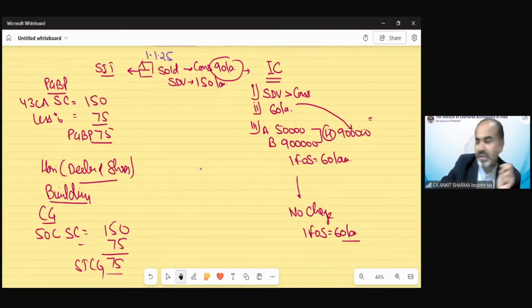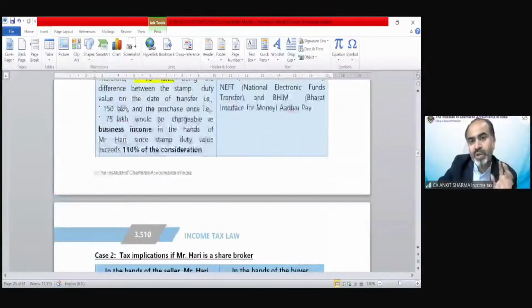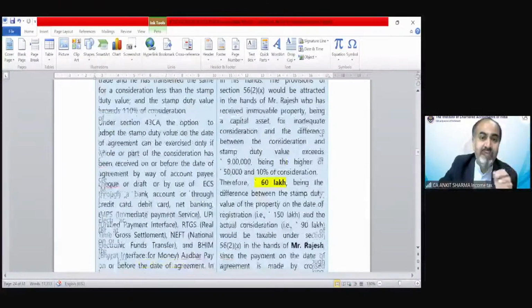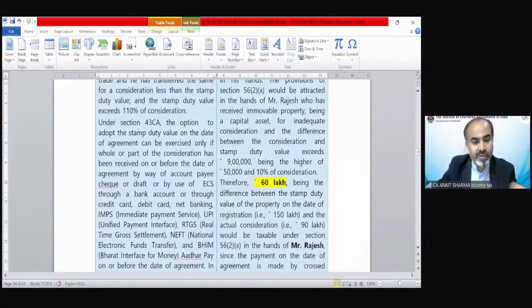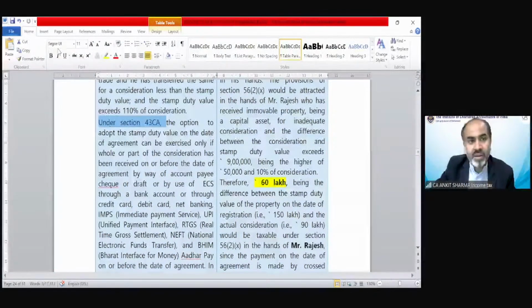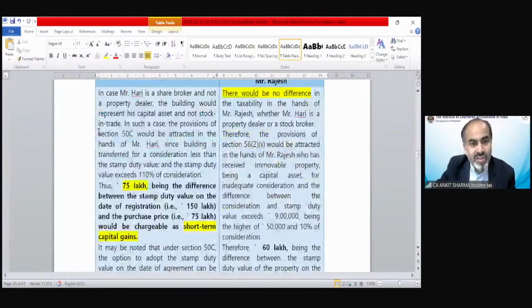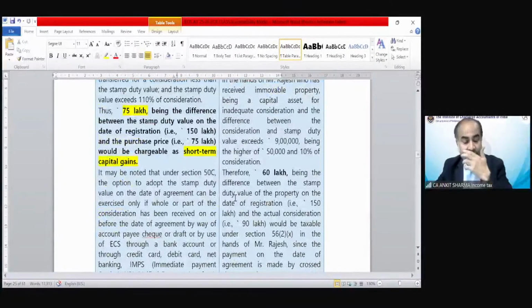Only this much solution we need to show in the examination, but the study material explains everything, whatever we are doing and why we are doing. So you can go through the language of the study material also. They're also saying the same thing, but because they have to write down the full section, like what is section 43CA, they need to make you understand it again because they do not know whether you still remember that section or not. And when they go for the changes, then this section is section 50C for the purpose of capital gain. So they are elaborating each and everything in detail. You might be feeling the solution is so lengthy, but technically it is not.